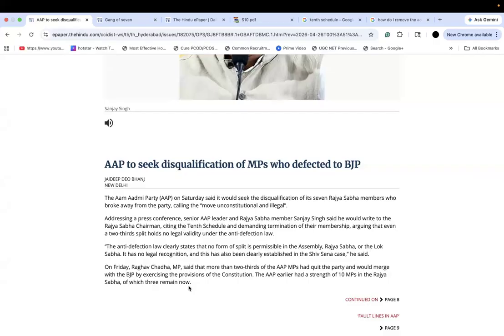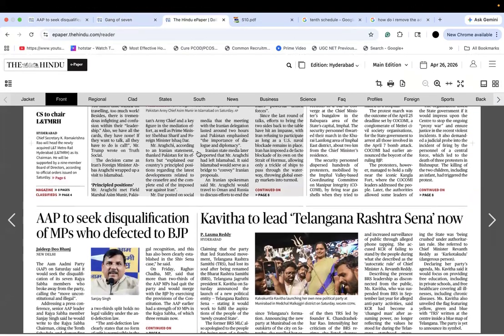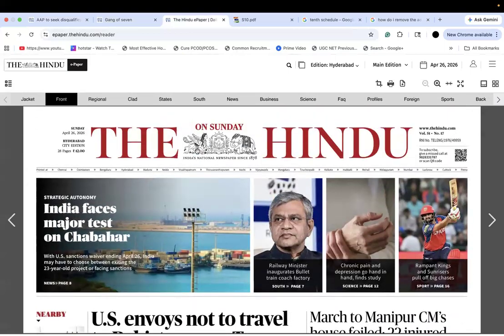But for the beginners, it's very tricky because you don't understand the backstory of it. That is, you do not have a great understanding of the constitution. I'm sure you're not hearing it for the first time, but I'm sure you all have not read it thoroughly and you do not have it at your fingertips that someone says 10th Schedule and you just know what it is, right? So it's a lot more difficult to interpret it. This is where I believe editorials come to help. So as I told you, this is an article from the front page of 26th April 2026.